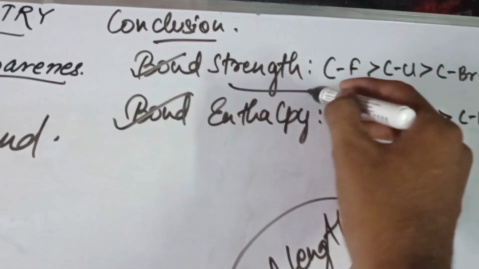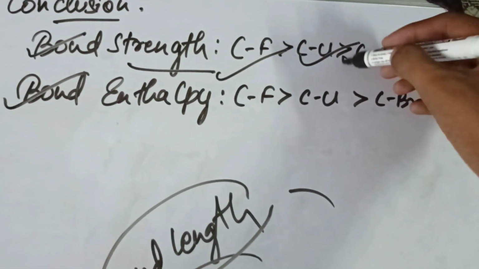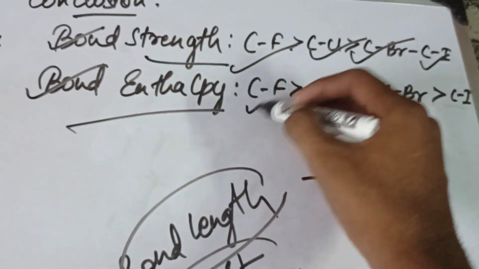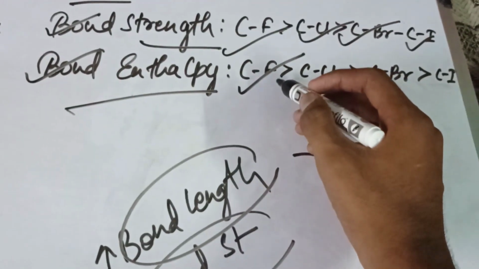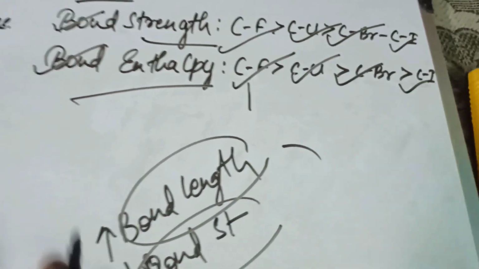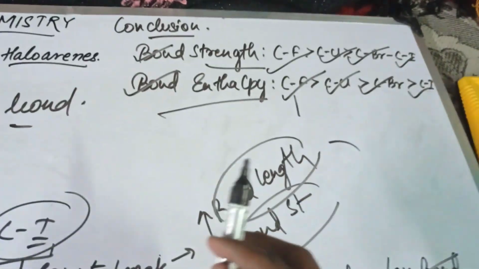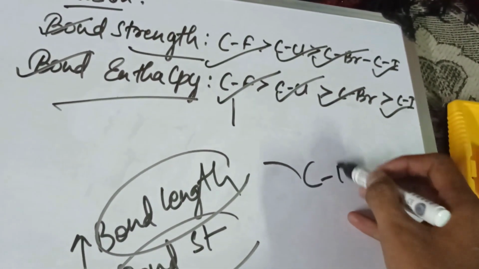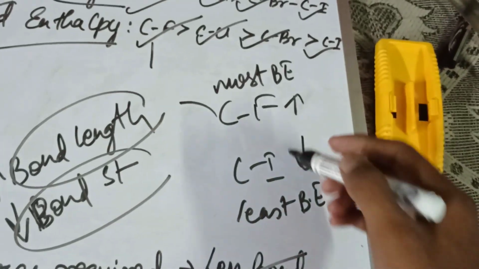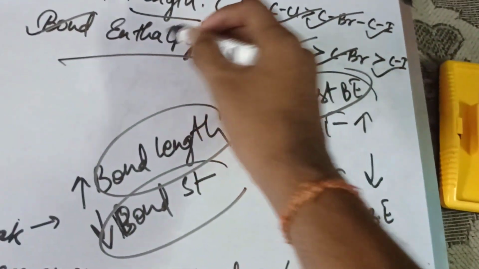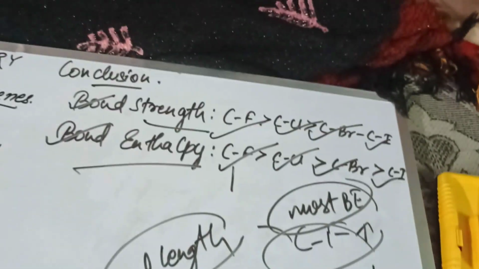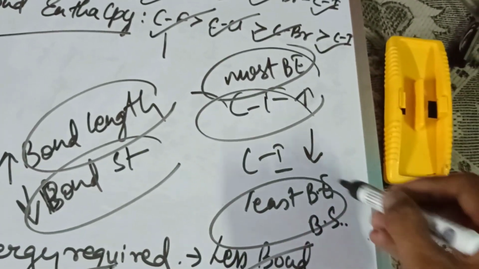So the bond strength order is C-F, C-Cl, C-Br and C-I, and the bond enthalpy order is the same, because C-F requires a lot of energy to break. So it has the most, then comes C-Cl, then C-Br, and then C-I. So the highest bond enthalpy is of C-F, and the least is of C-I. The most bond strength is of C-F, and the least bond strength is of C-I.